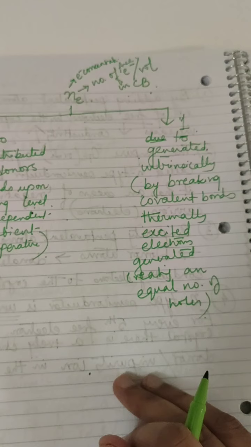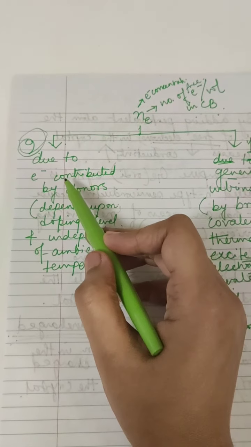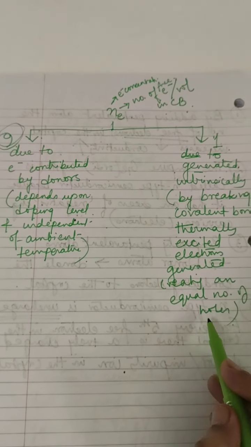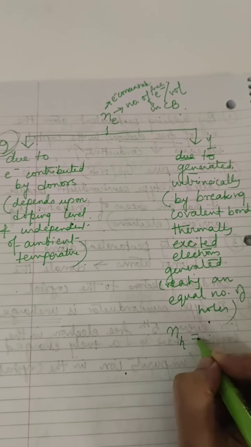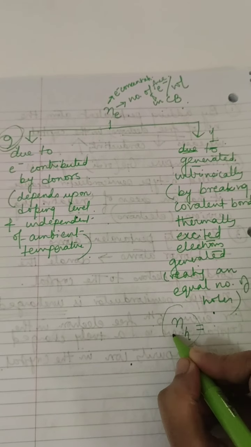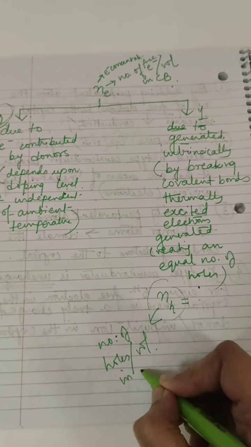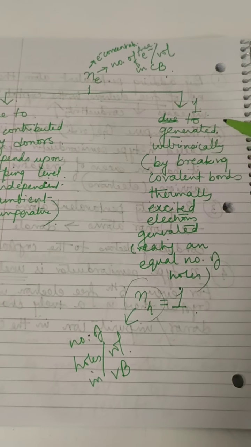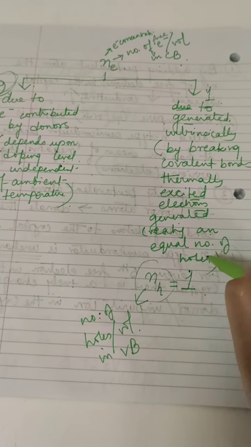So the ratio is 9:1. If 9 electrons are contributed by the donors, then 1 electron is intrinsically generated, creating an equal number of holes. So NH, the number of holes per unit volume in the valence band, is also equal to 1, because this thermally excited electron, generated by breaking of a covalent bond, will create an equal number of holes as I have shown you.